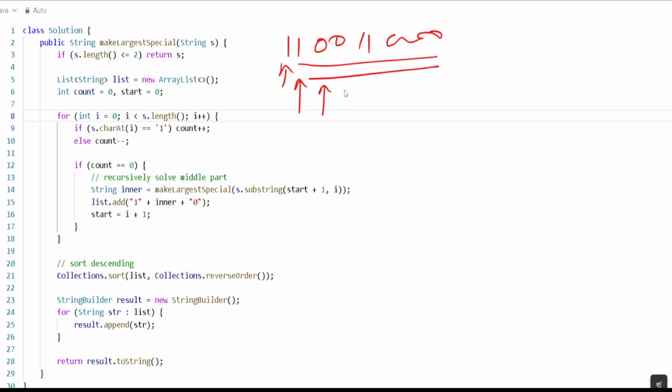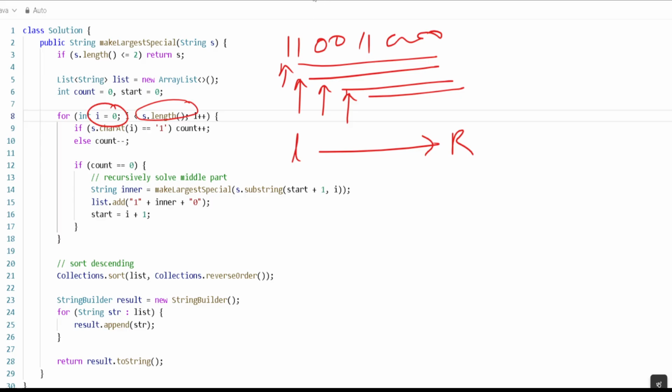Like that we have to keep moving ahead and check the balanced string, from left to right. So basically we start from i equal to 0 and keep moving ahead.